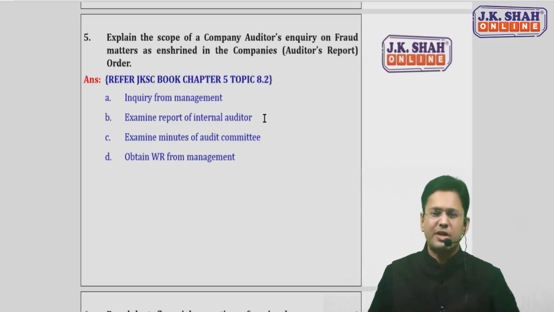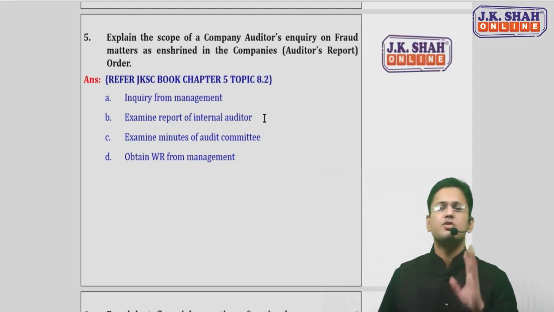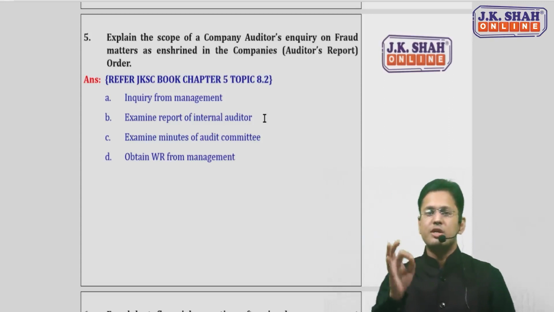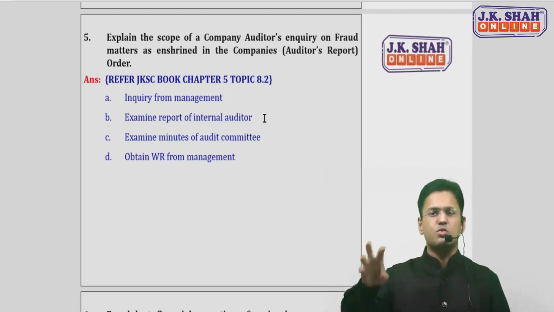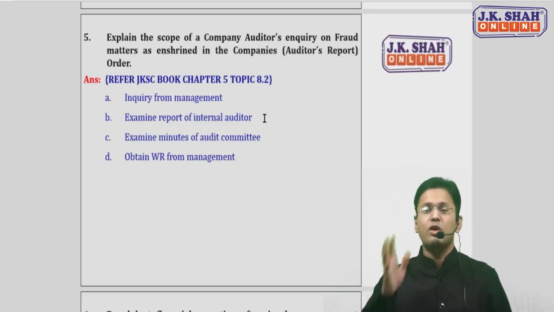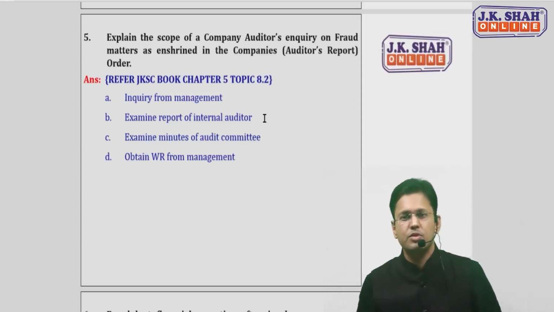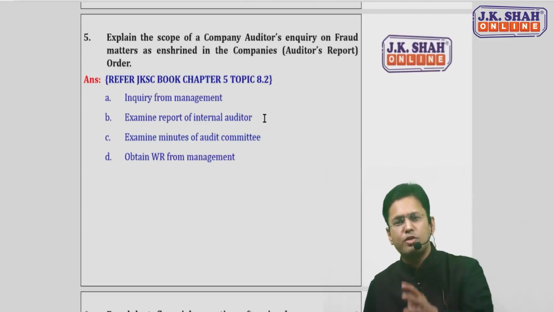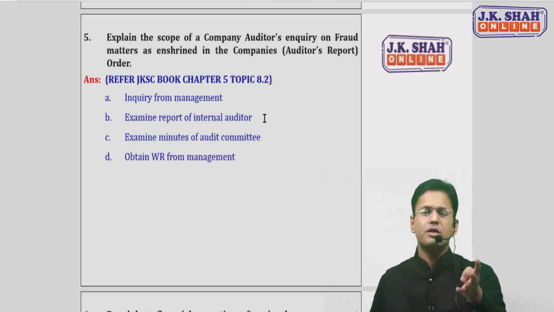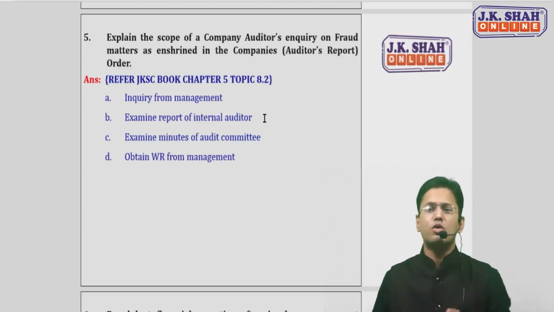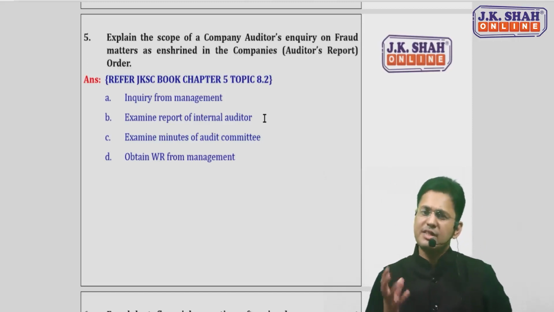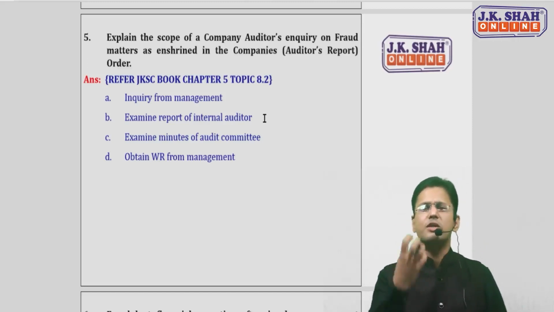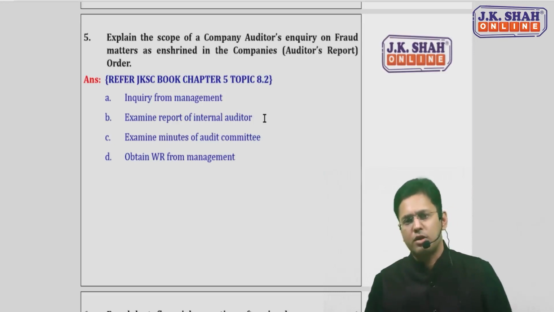And the last point is very clear. You can obtain written representation from management that they have disclosed everything to the auditor. Whatever risk they have assessed with respect to fraud, they have disclosed it to the auditor. So these are the basic 4 procedures which an auditor can perform to inquire regarding fraud. Even if it is not asked about CARO, you can simply write this answer, that these are the basic procedures which any auditor will apply while inquiring about fraud.